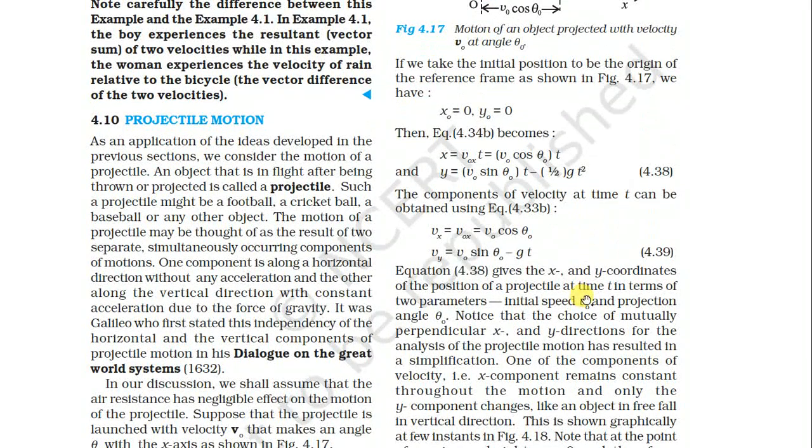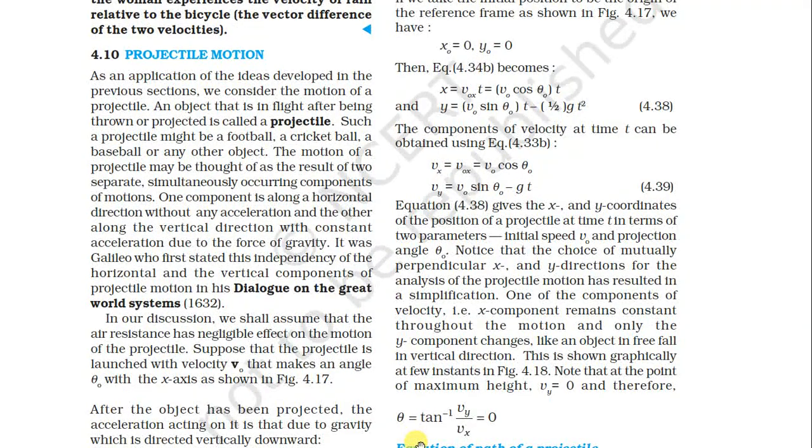So v of x equals v0 x, which is v0 cos theta 0, and v of y equals v0 sin theta 0 minus g into t. How will it be obtained? The components of velocity at time t can be obtained using these equations. We differentiate these equations with respect to time, and we get v0 cos theta 0 and v0 sin theta 0 minus g t. So these are the equations from the derivation of equation 4.30.